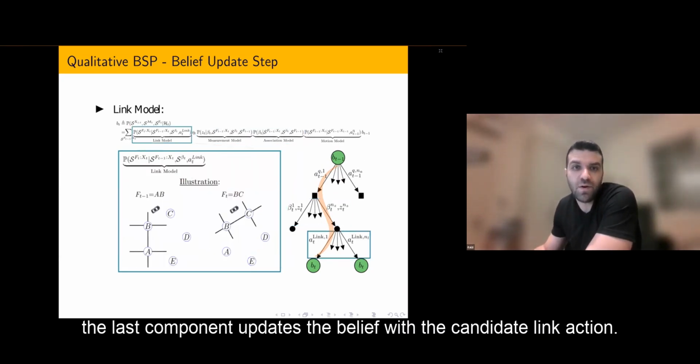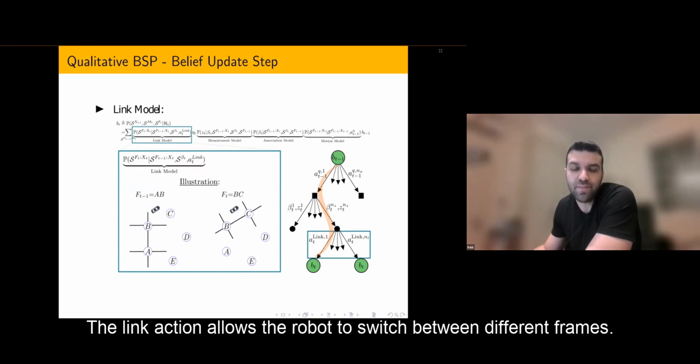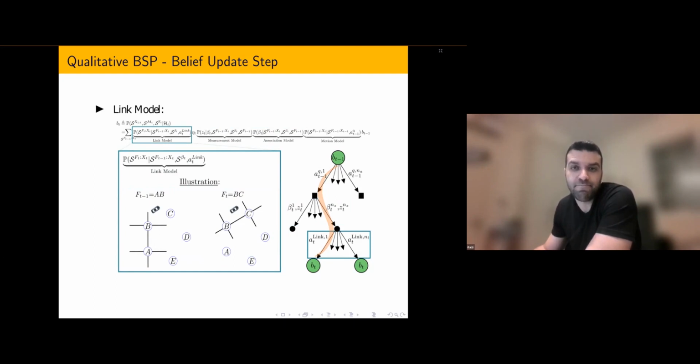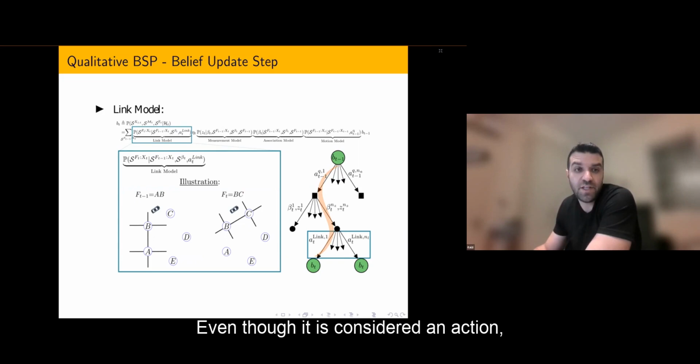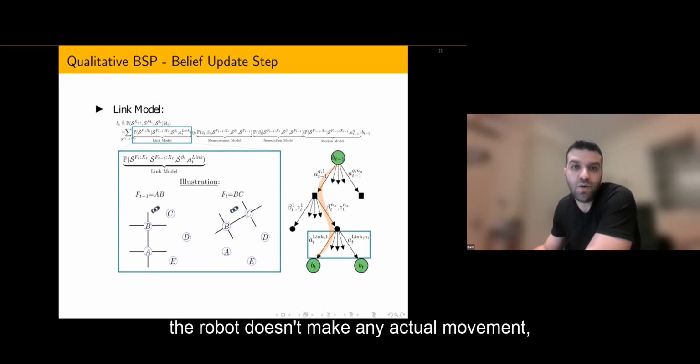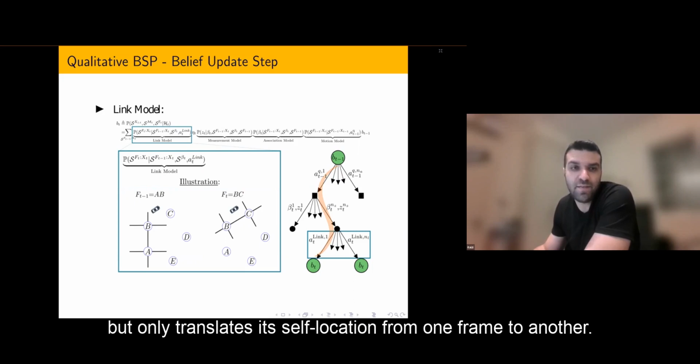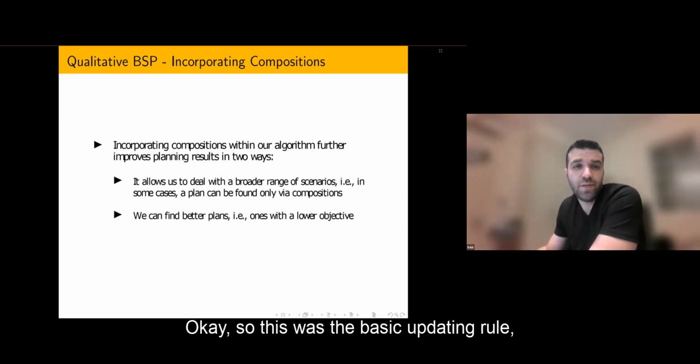Finally, the last component updates the belief with a candidate link action. The link action allows the robot to switch between different frames. Even though it is considered an action, in practice, the robot doesn't make any actual movement, but only translates its self-location from one frame to another. Okay, so this was the basic updating rule. But so far, we didn't use compositions at all.